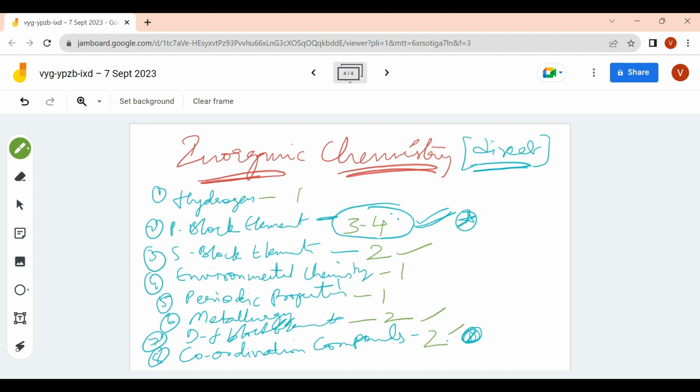Environmental chemistry, periodic properties, metallurgy, and hydrogen you study later, last. First you focus on this one, then these three, then you go to the others. That should be the order. Follow accordingly.